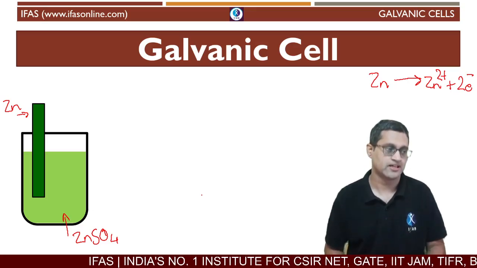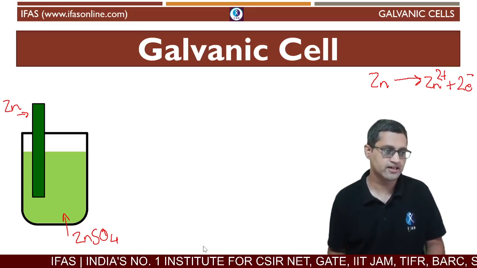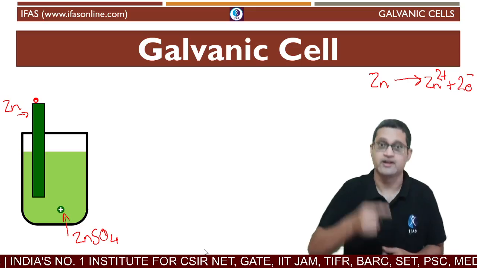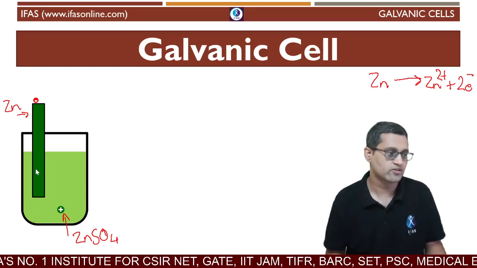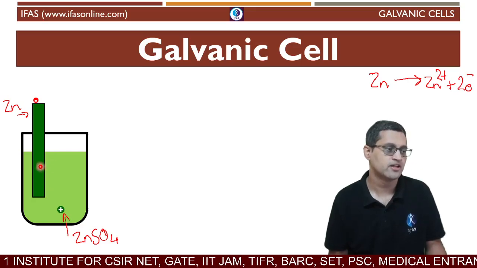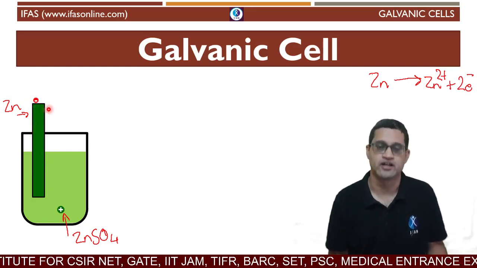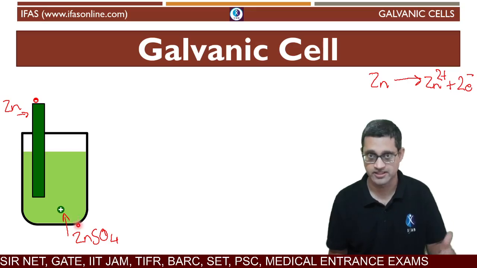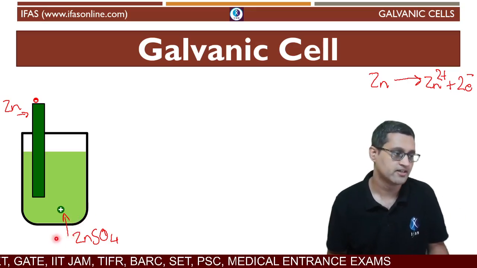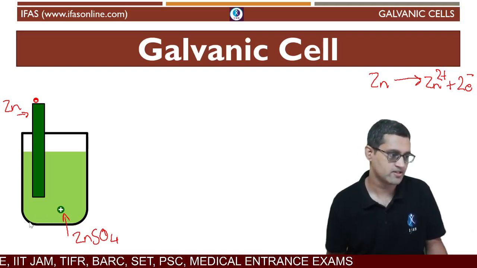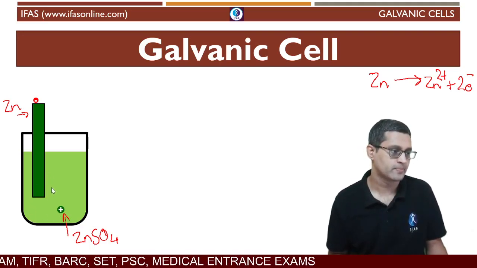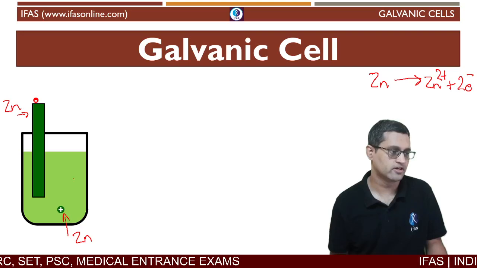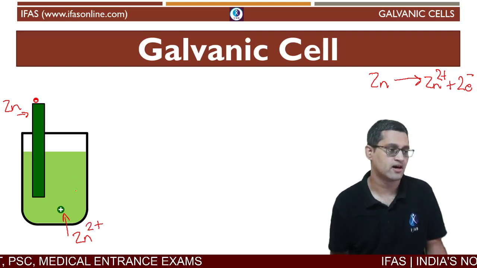Once the zinc atom loses its electrons, these electrons naturally end up on the electrode. It's a metal electrode, so it conducts electricity. An electron generated here will travel right to the end of the conductor, and the Zn2+ ions that were generated will end up in the solution. So what you see here is no more a zinc atom; it has converted into Zn2+ ions.